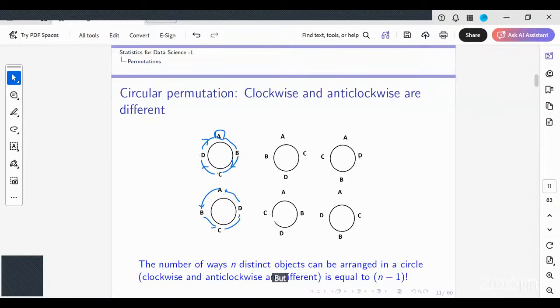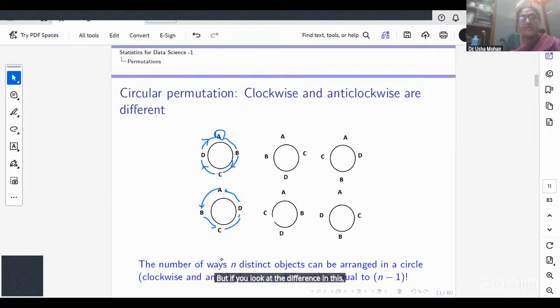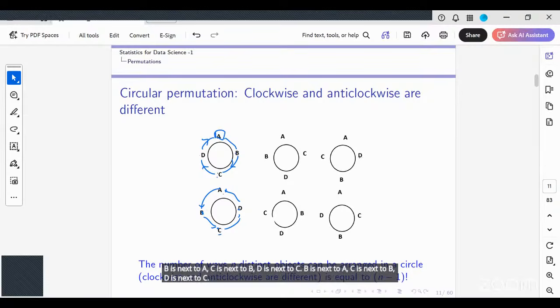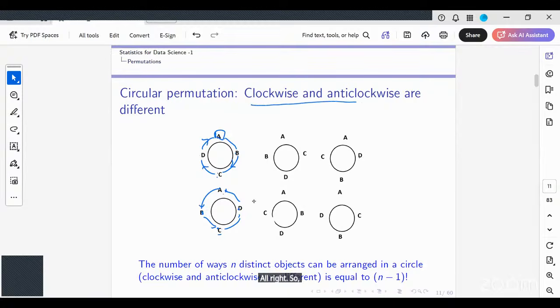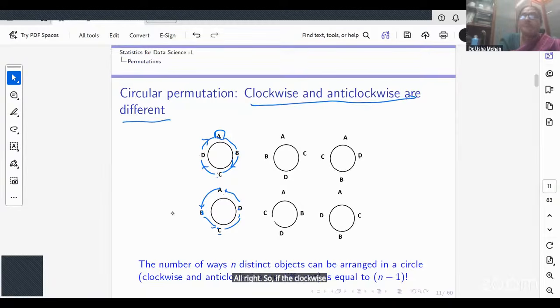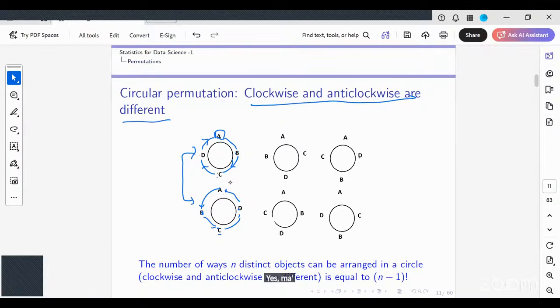But if you look at the difference, B is next to A, C is next to B, D is next to C. So if clockwise and anti-clockwise are different, then these two will be considered differently. Would you all agree? Is that clear? Yes, ma'am.